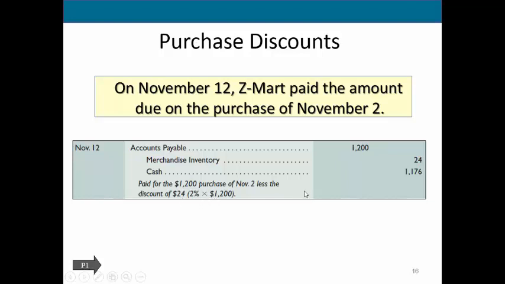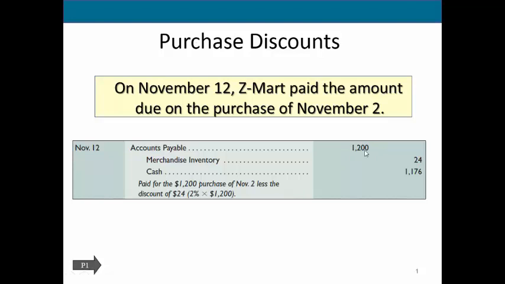This is the cash that we're actually going to pay to fulfill our contractual obligation. So we pay $1,176. So if we were to leave our journal entry with just the accounts payable and the cash portions, you'll see that our debits and credits would not be in balance because we reduce accounts payable by the full amount, $1,200, because contractually we have fulfilled our obligation.